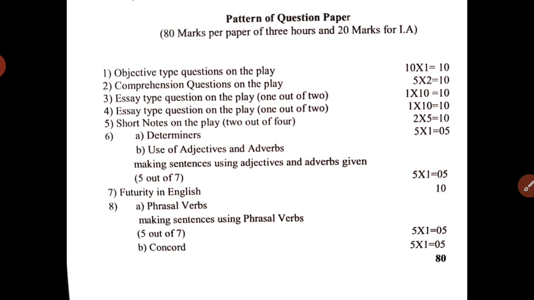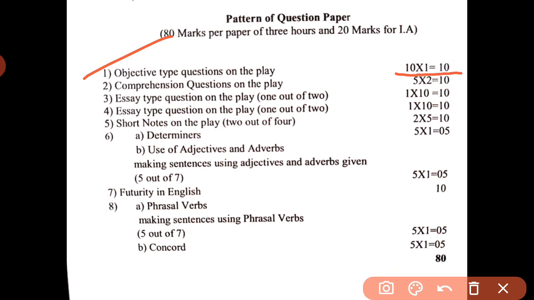The first one is objective type questions on the play. Here you will get 10 questions, each carrying 1 mark. You have to answer these 10 questions correctly, and after giving the answers you will get 10 marks.